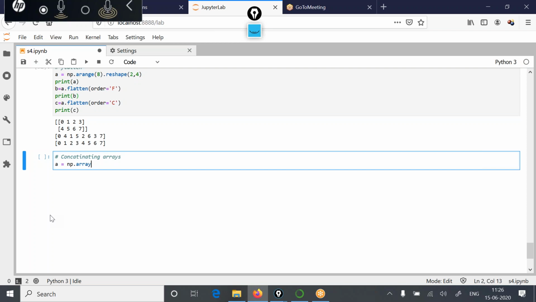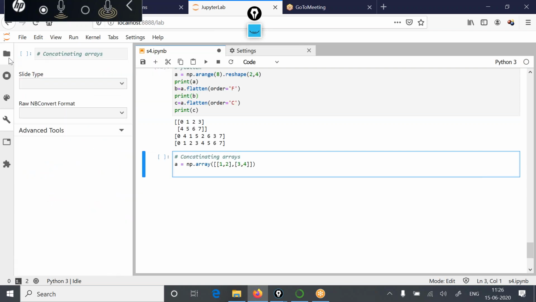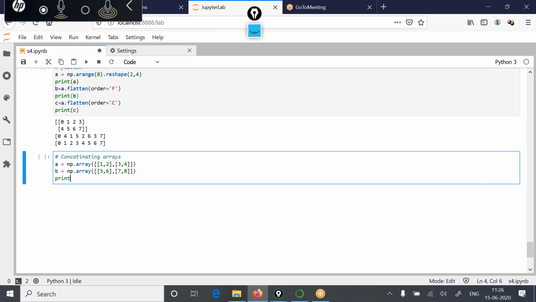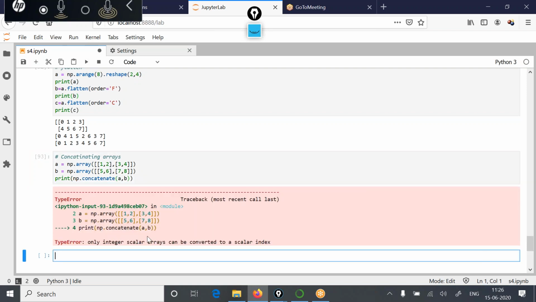If I take a is equal to np dot array 1, 2, 3, 4, and take the second array as 5, 6, 7, 8, and if I print np dot concatenate a comma b, see what result it is producing.